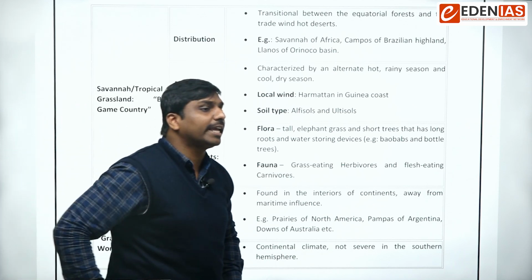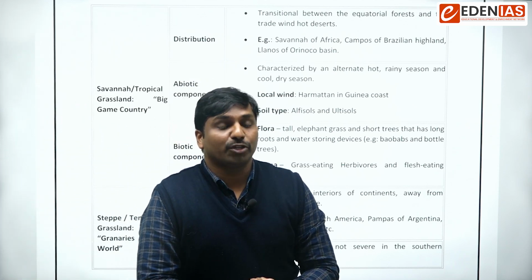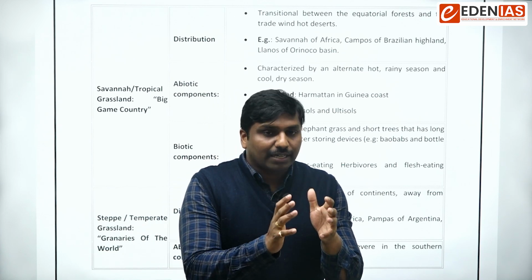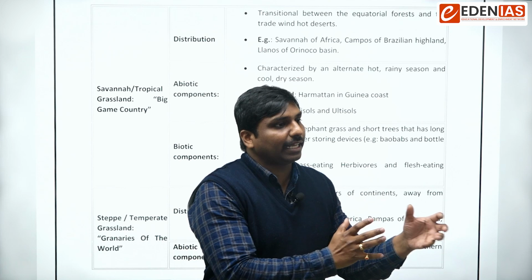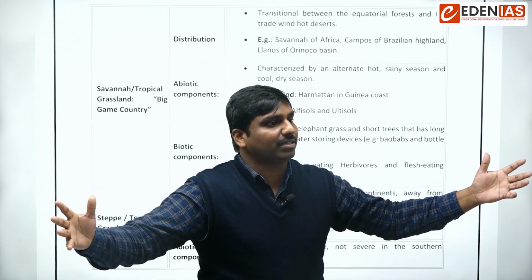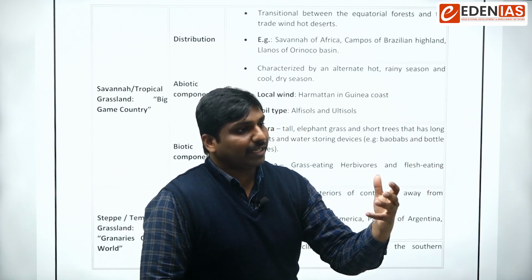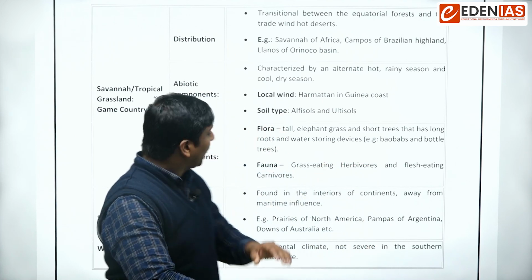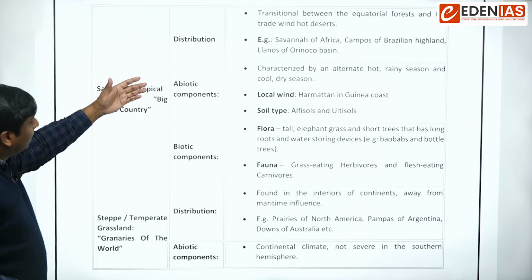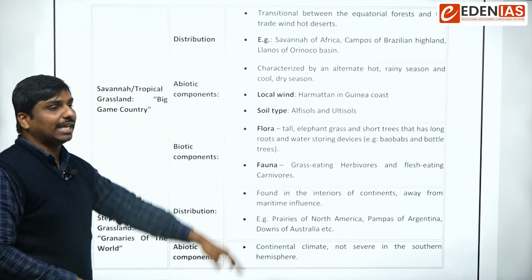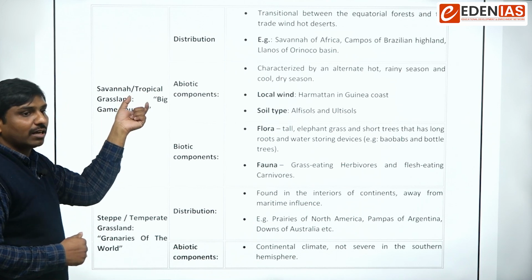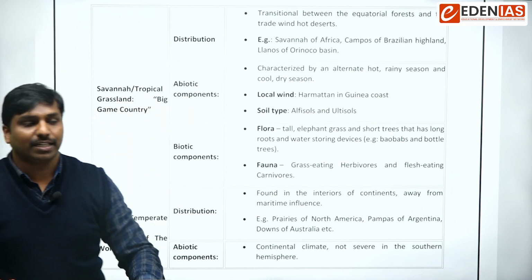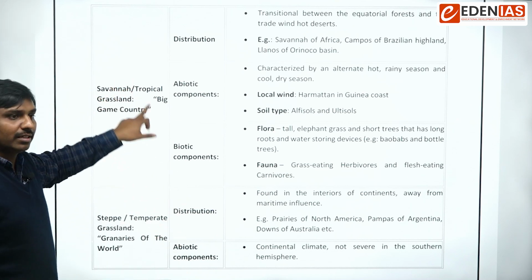So what do you mean by big game country? From the human perspective, humans are fond of hunting, and there is a practice of hunting called big game hunting, where they try to hunt big animals. In tropical grasslands, we can expect such aspects. That's why these regions are also known as big game country regions. Okay, so remember that: savannas, big game country.